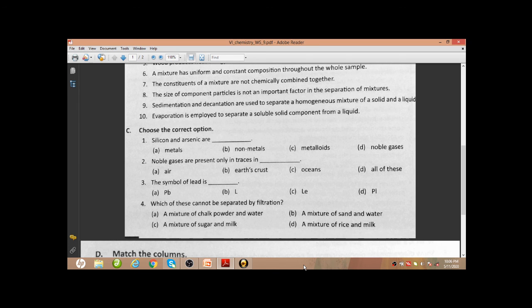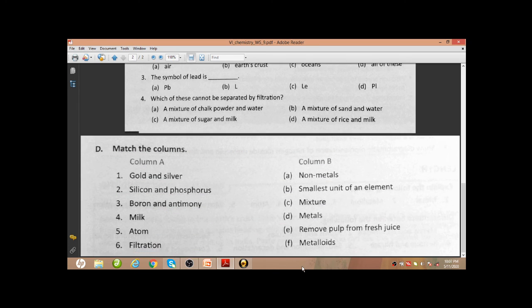Next, match the columns. Gold and silver, these are metals. For match the columns, you just write side by side. Gold and silver will match with metals, so you will be writing metals beside them.